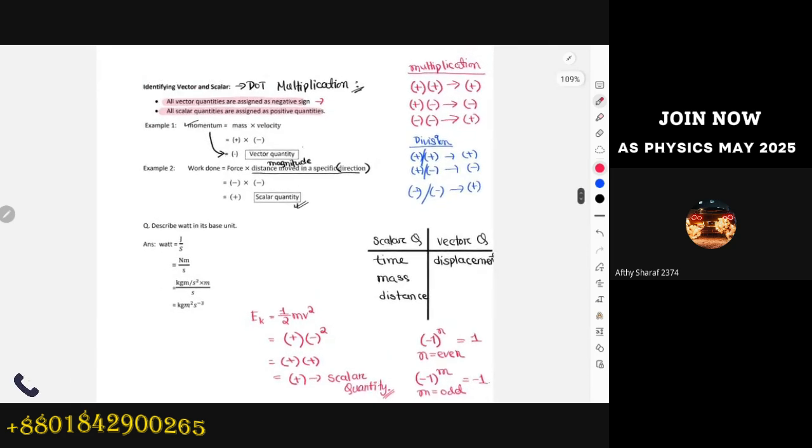So this is the case for vector and scalar quantity. Is there any problem till now? Okay, I'm guessing again you guys don't have any problem.